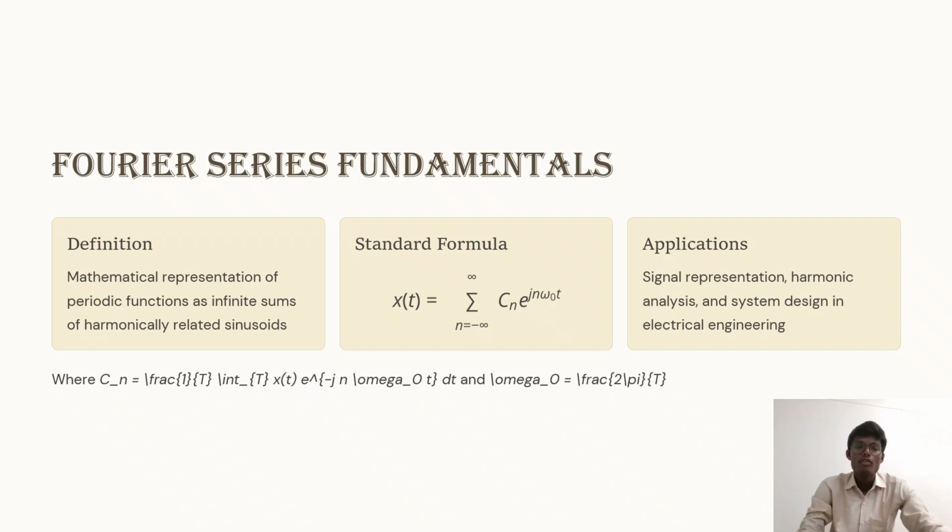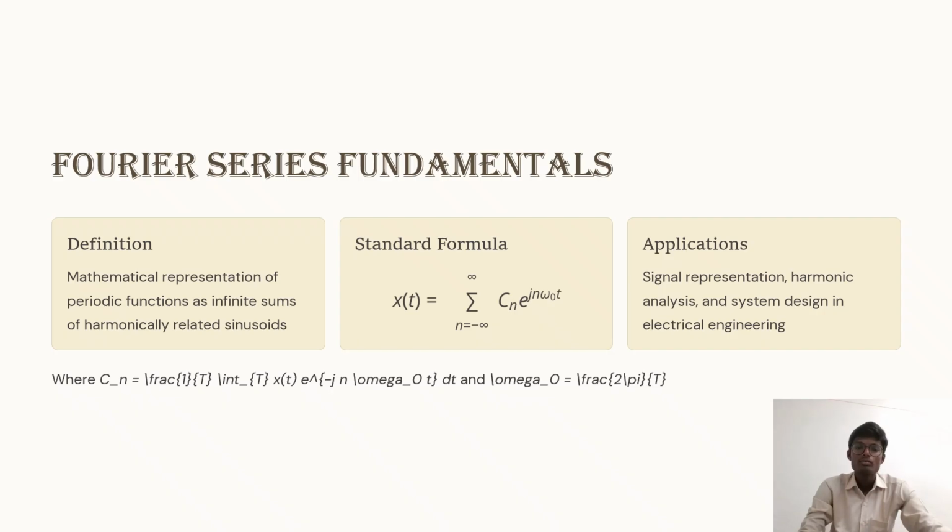What is the definition of the Fourier series? It is the mathematical representation of a periodic function as an infinite sum of harmonically related sinusoids. The standard formula is x of t equals the summation from n equals minus infinity to infinity of cn e power j n omega naught t. Its applications are signal representation, harmonic analysis, and system design in electrical engineering. Here cn is called the coefficient of the Fourier series.